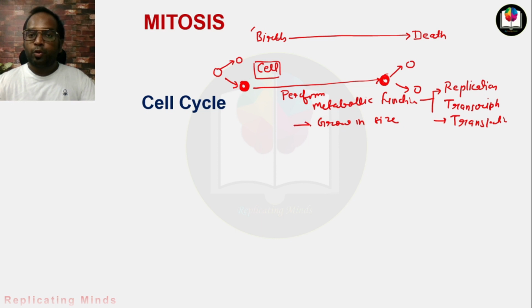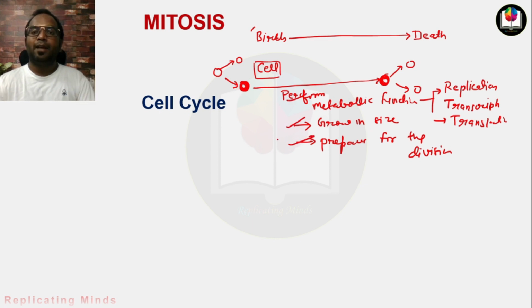It also grows in size. You can also say that during its life cycle it prepares for the division. So these types of functions every cell performs before it divides further, right?